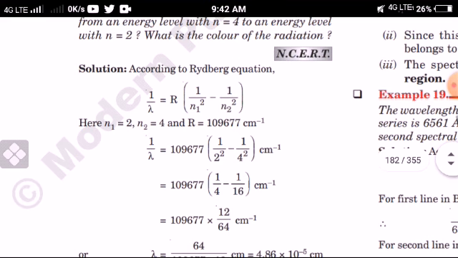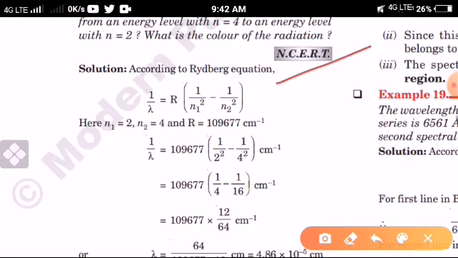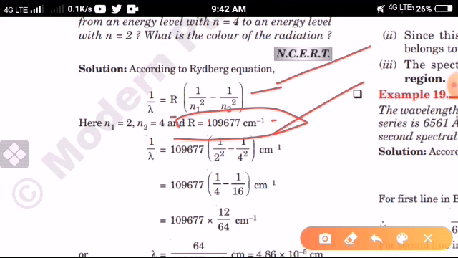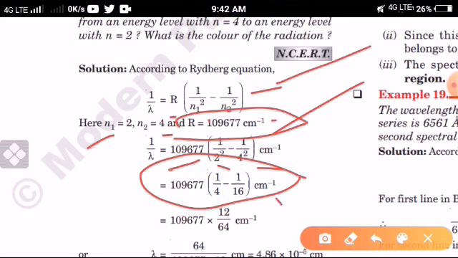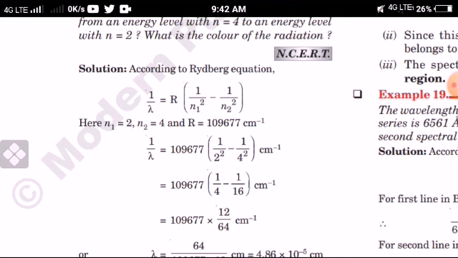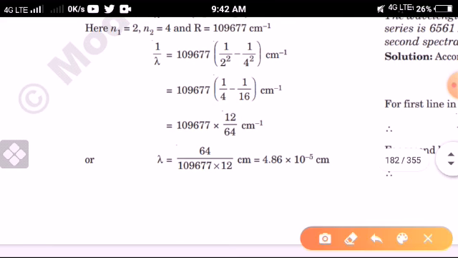You know the Rydberg equation: 1 by lambda equal to R, 1 by n1 square minus 1 by n2 square. This is the Rydberg constant value, about 109,677. Put down the values, n1 equal to 2, n2 equal to 4. After calculating, we obtain this value per centimeter. This is the value of 1 by lambda.